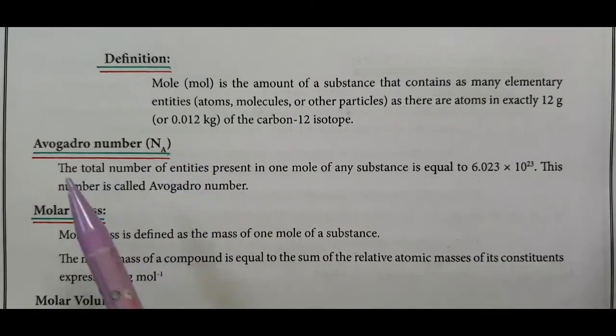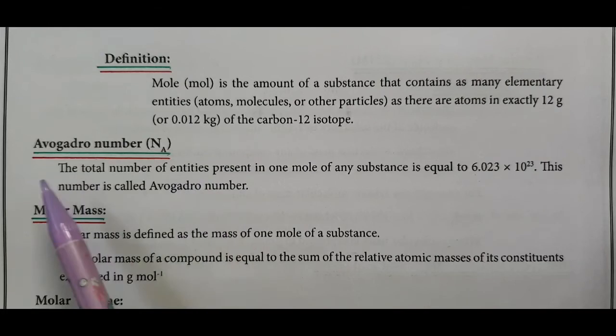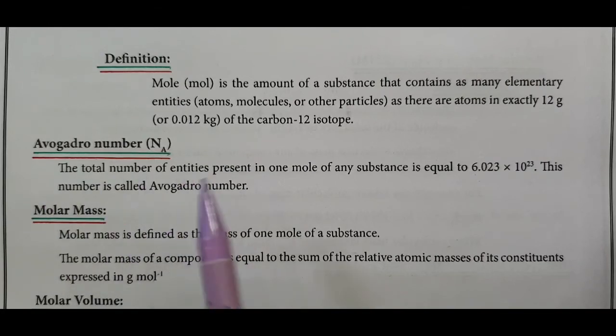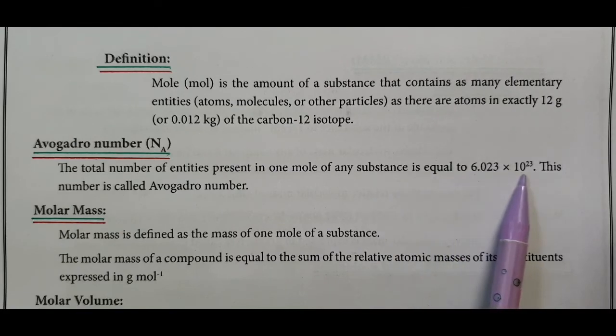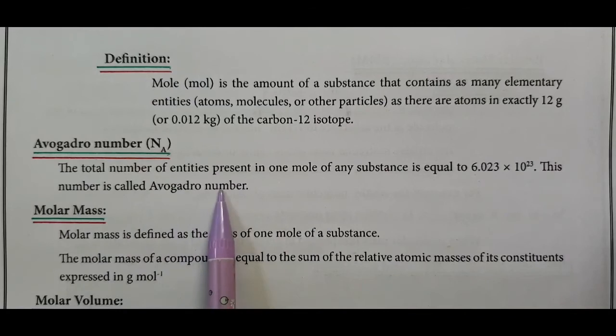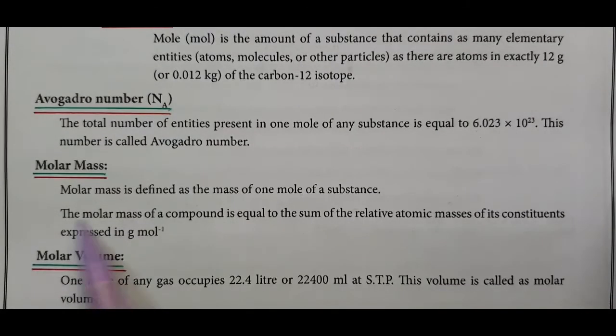Avogadro number: the total number of entities, that is atoms, molecules, particles, present in 1 mole of any substance is equal to 6.023 × 10^23. This number is called the Avogadro number. What is molar mass? Molar mass is defined as the mass of 1 mole of a substance. The molar mass of a compound is equal to the sum of the relative atomic masses of its constituents, expressed in gram mole^-1.